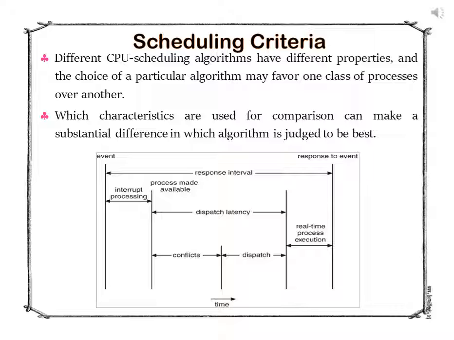Which characteristics are used for comparison can make a substantial difference in which algorithm is judged best. In choosing which algorithm to use in particular situations, the properties of various algorithms must be considered. Many criteria have been suggested for comparing CPU scheduling algorithms, which are